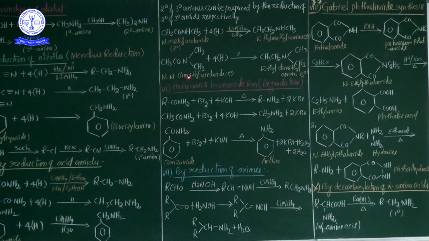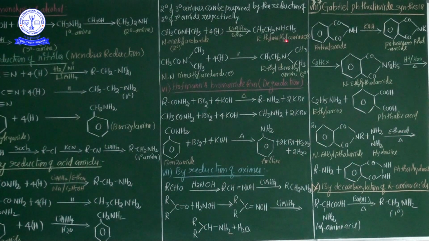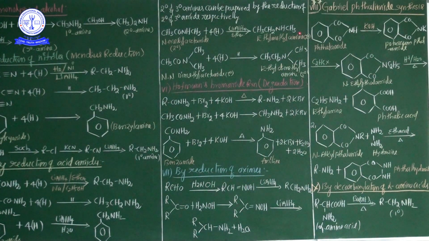Now see examples. CH3CONHCH3, N-methyl acetamide, a 2 degree amide, treated with hydrogen in the presence of lithium aluminum hydride. Now ethyl methyl amine, a 2 degree amine, is obtained.